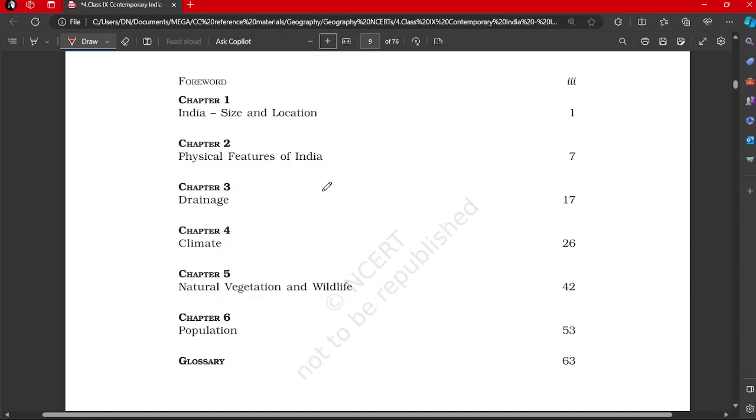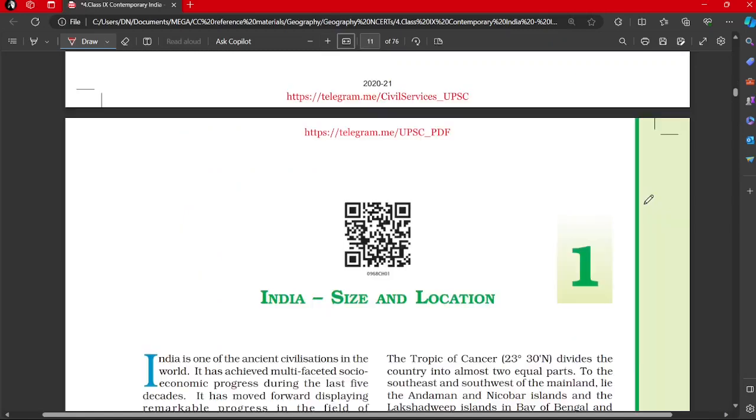Okay, and India, size and location. That is the starting point generally in geography. Then physical features of India, drainage, climate, natural vegetation, and wildlife. So most of these are physical only. Population. The last part is economic or human geography. Last chapter. So starting with India, size and location.